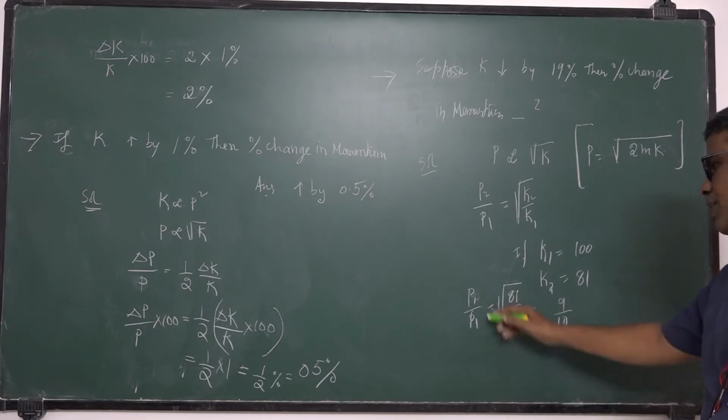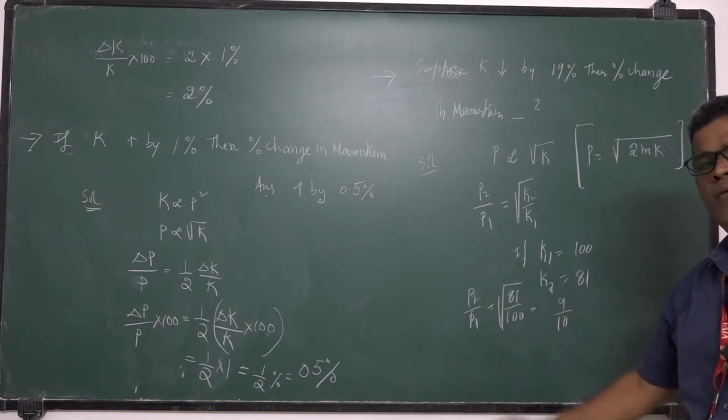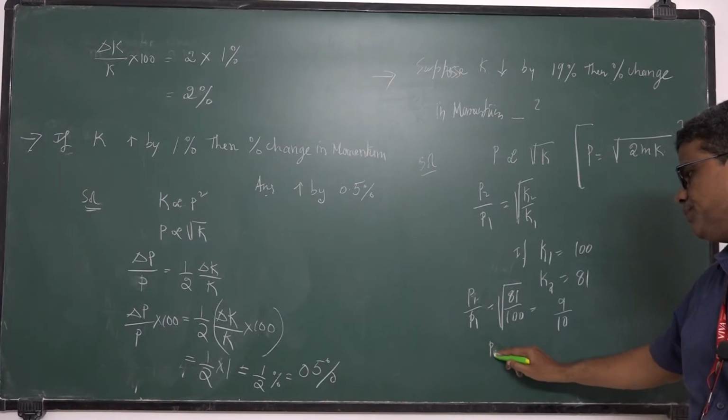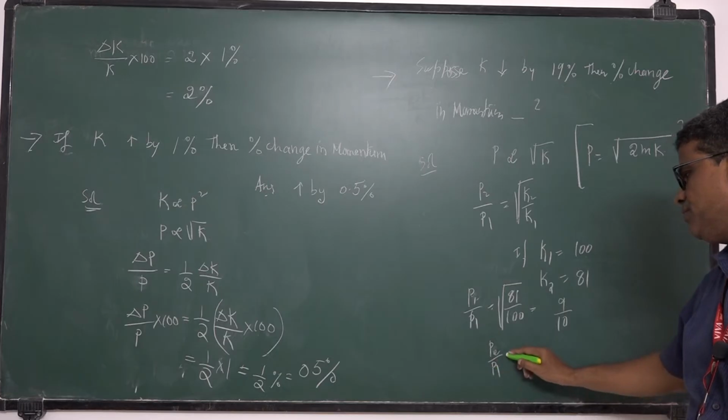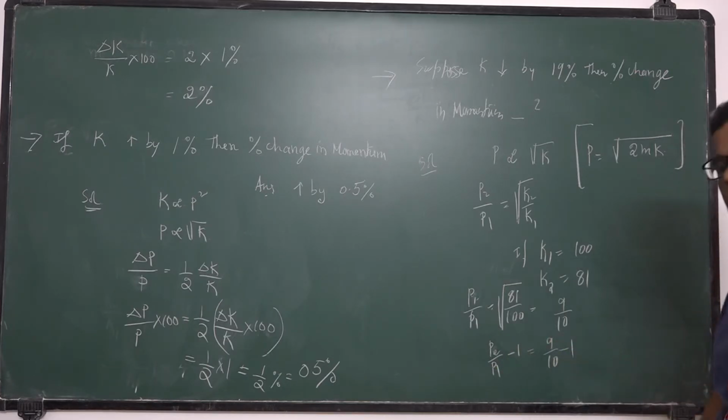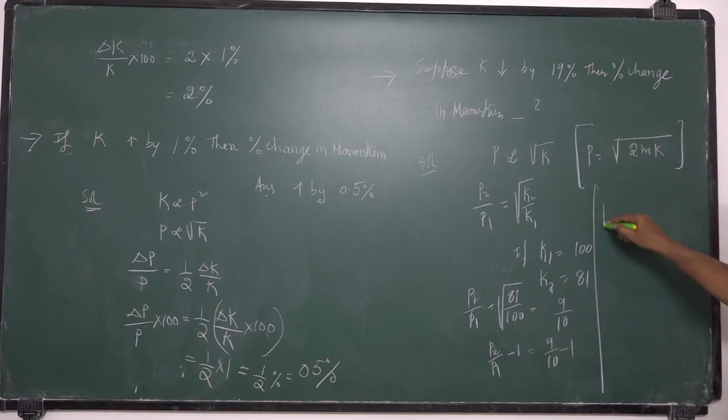Okay. If you want percentage change, you subtract 1 on both sides. That is P2 by P1 minus 1 is equal to 9 by 10 minus 1. So what did I do? I subtracted 1 on both sides. So what will I get? P2 minus P1 by P1. I multiply with 100 on both sides because I want a percentage change.